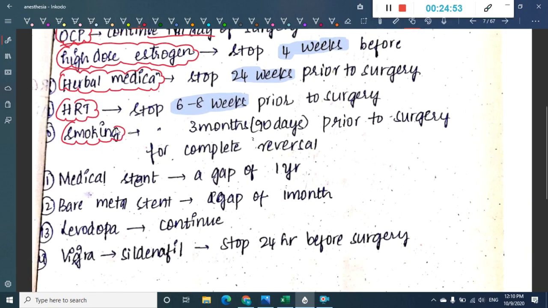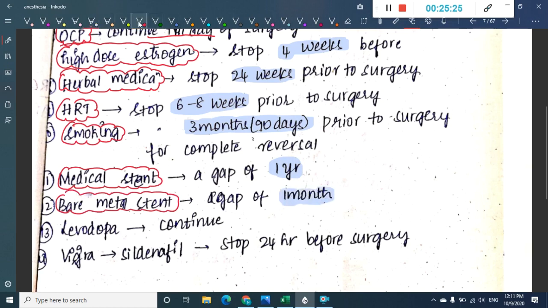If a person is smoking, smoking should be stopped 3 months or 90 days prior to surgery. For a medicated stent, surgery should be done after a gap of 1 year. For a bare metal stent, there should be a gap of 1 month before doing surgery.